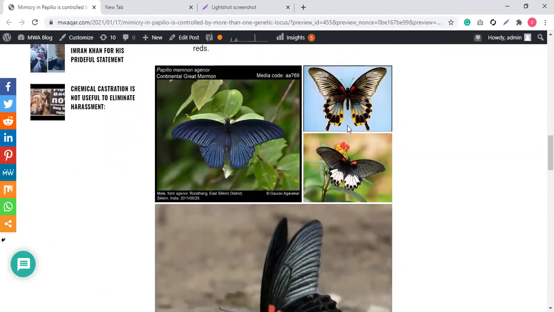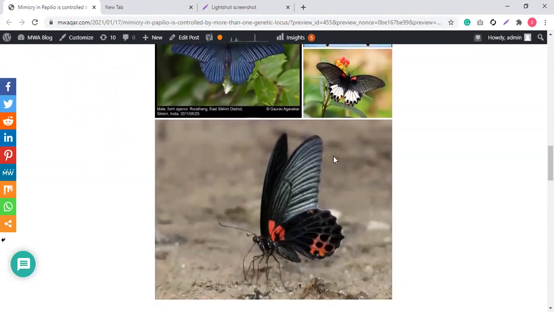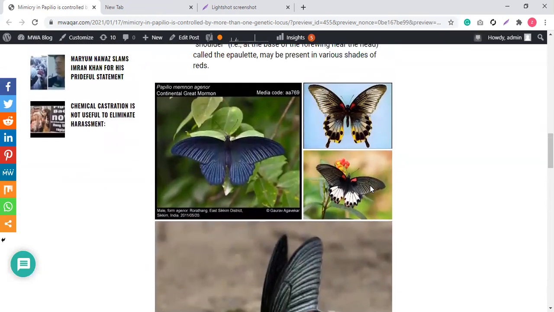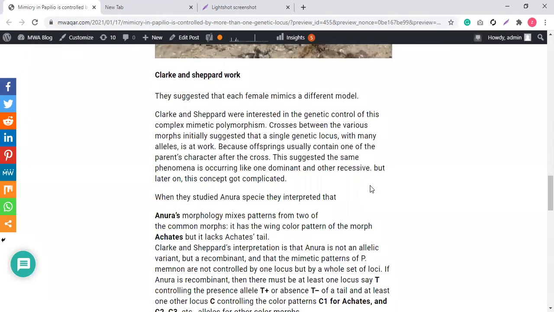The abdomen varies in color, and the spot at the butterfly's shoulder at the base, called the epaulet, may be present in various shades of red. This is the epaulet. This varies in the shades of red. These are the sparkling characteristics of the Papilio family. Now move to the next point.